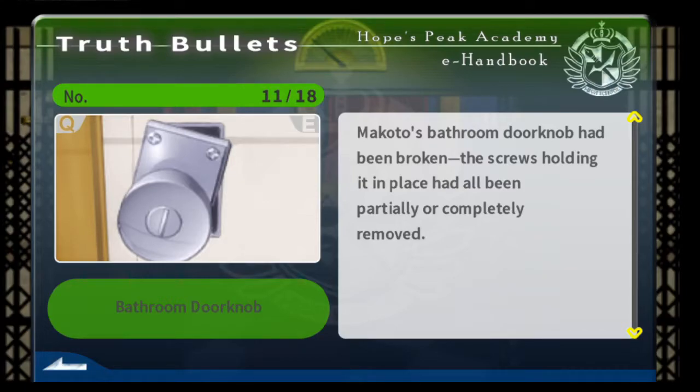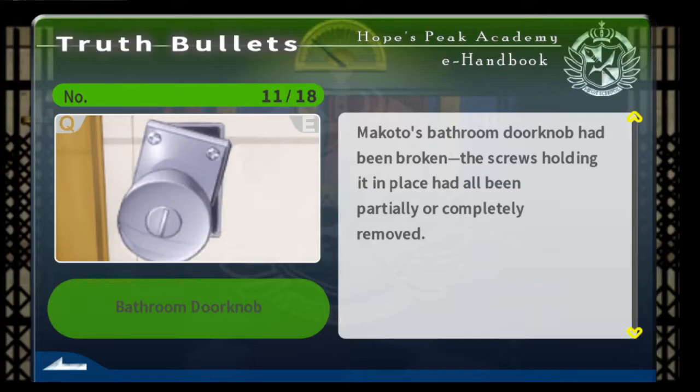Exactly, that's why I think it was a guy who did this. That's very possible. Because no one else had the ability to use a toolkit, right? No, but the only toolkits that existed were in guys' rooms. Exactly, so it was either stolen or a guy did it, but it's much more likely that a guy did it.